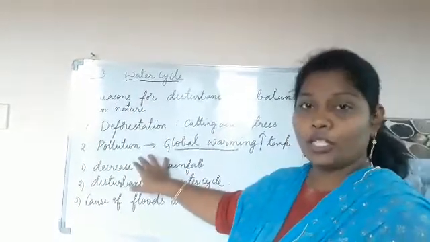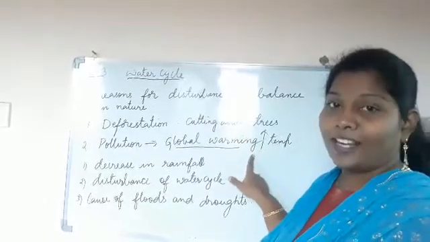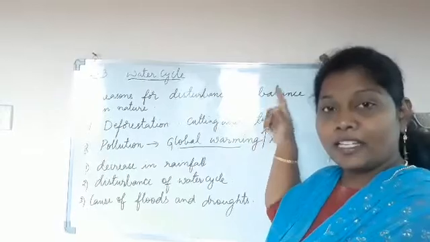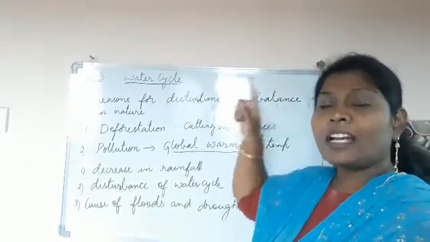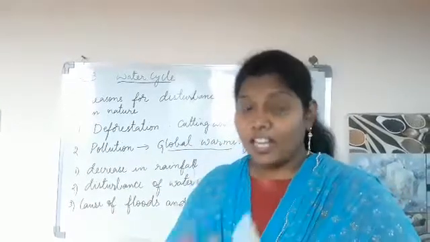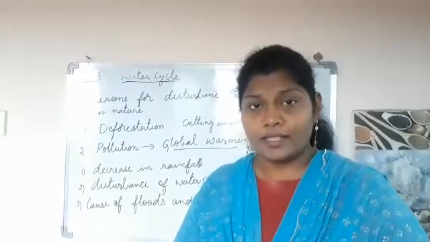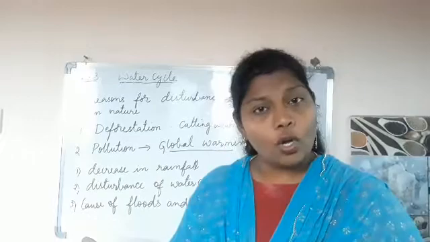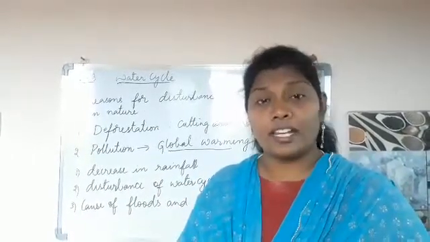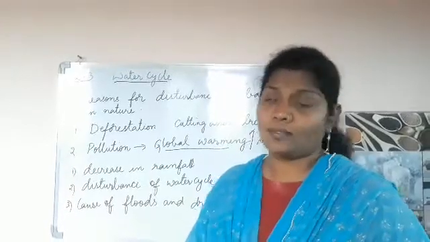Because of pollution, temperatures are increased. If temperatures increase day by day, the condensation process does not take place. If condensation does not take place, there will be no rain. Okay. If there is no rain, what happens to us?